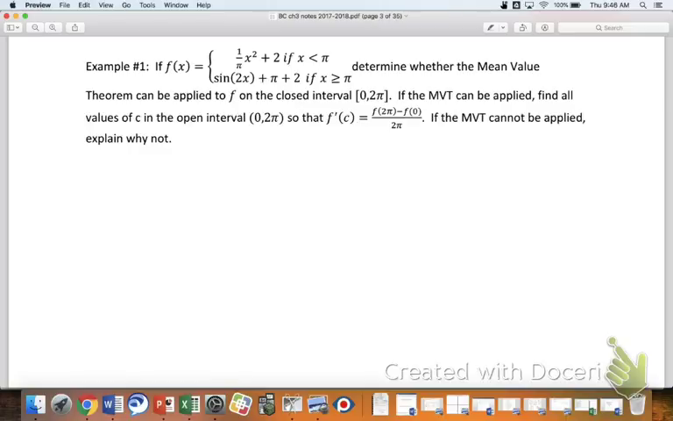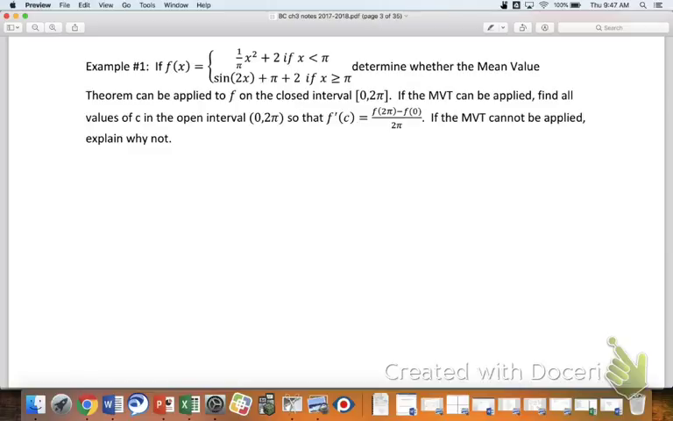It says, if f of x equals that piecewise, kind of a mess looking, but it's not that bad. Determine whether the mean value theorem can be applied to f on the closed interval 0 to 2 pi. So this is implying that there's a condition, right? Or perhaps conditions. So what would determine that the mean value theorem can't even be applied, or could be applied? What are the conditions we're looking at? Go ahead, Johnny.